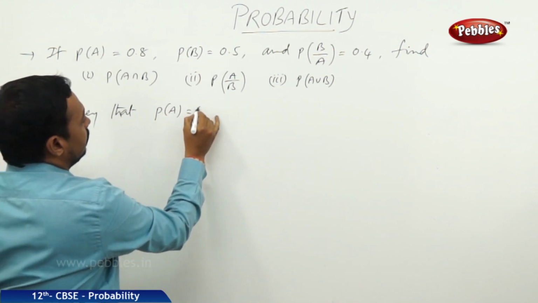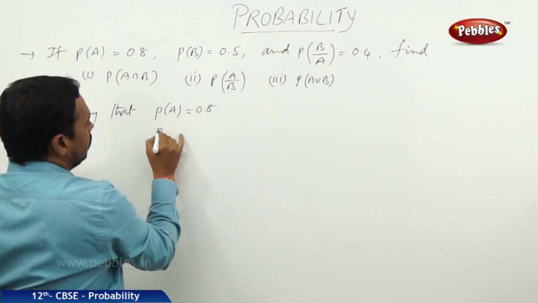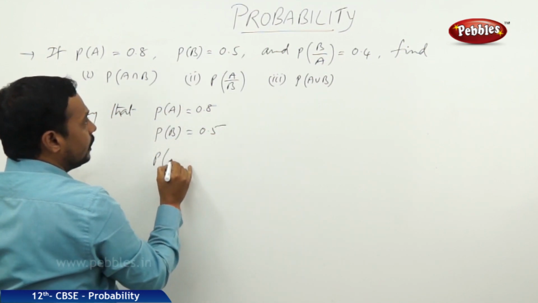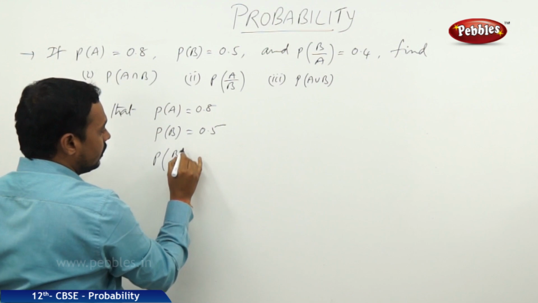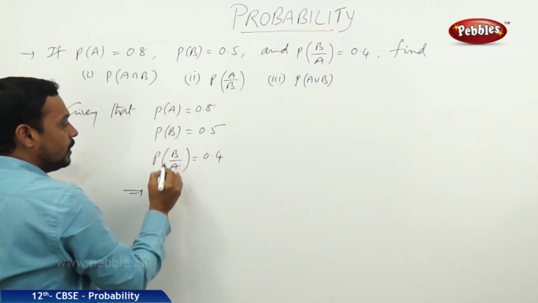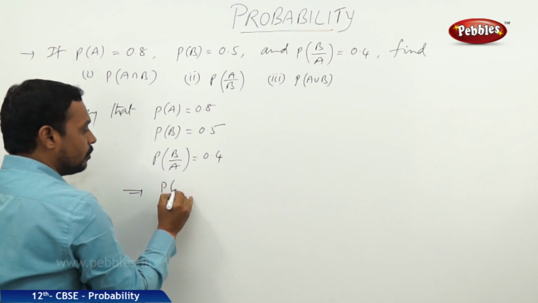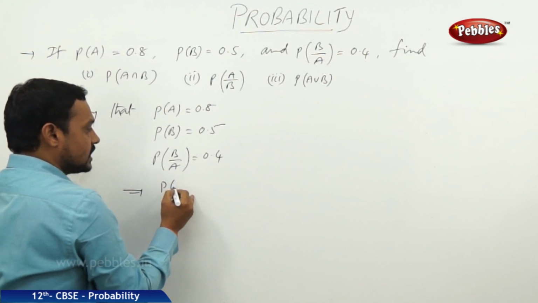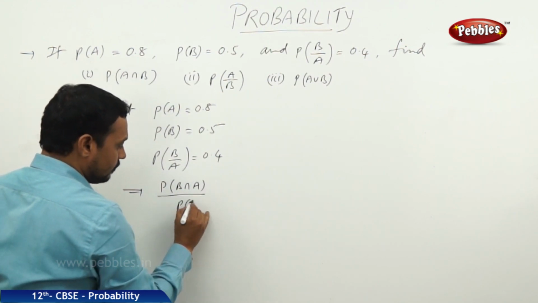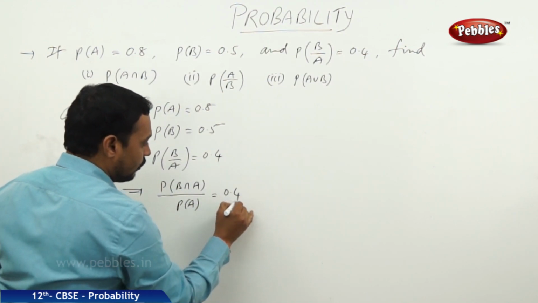probability of A is 0.8, probability of B is 0.5, and the probability of B by A is equal to 0.4. Probability of B by A is equal to probability of B intersection A by P of A, which is equal to 0.4.